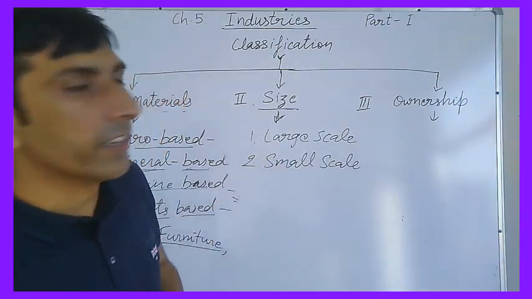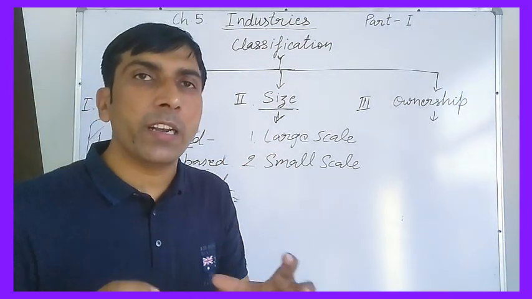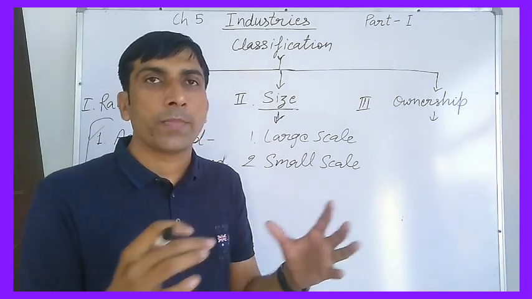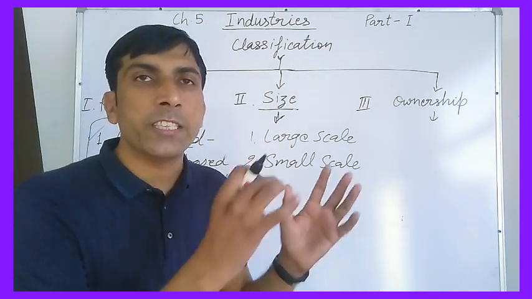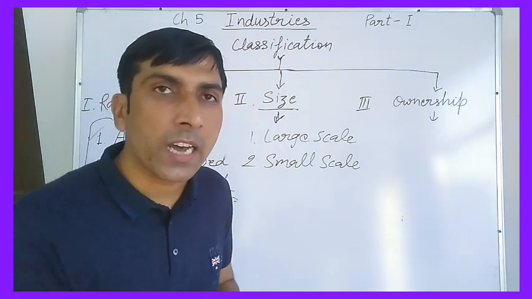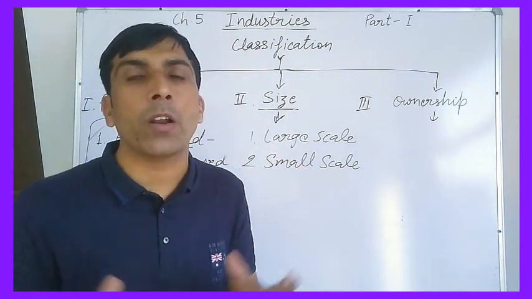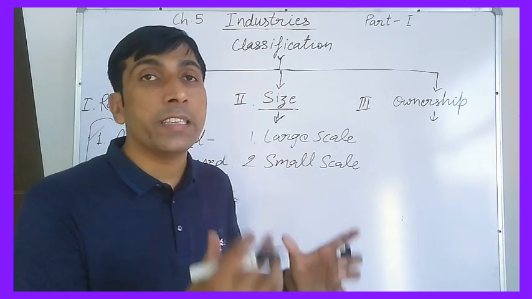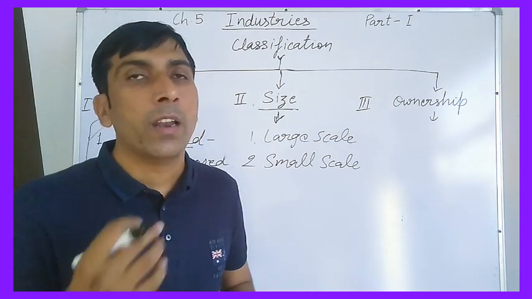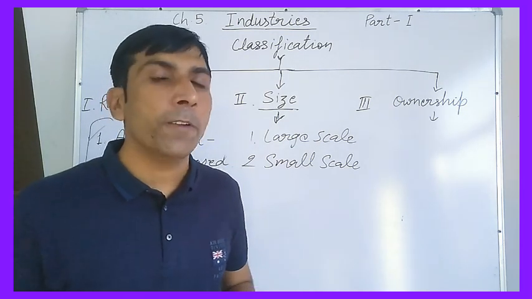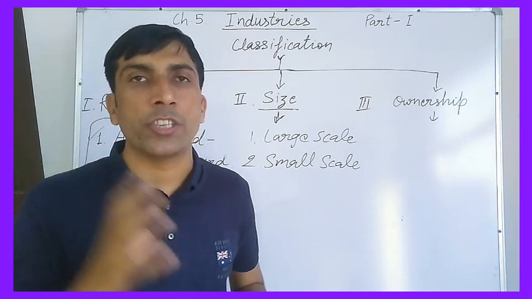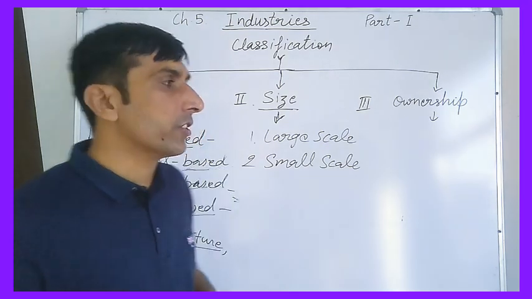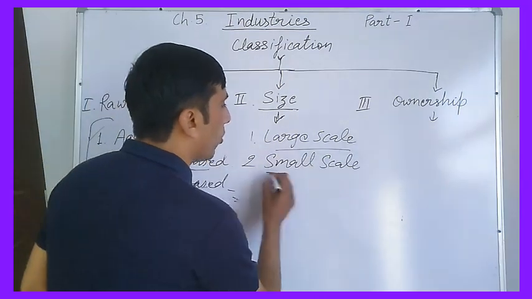In the large scale industries, the capital investment is more, clear, and much money is invested, more machines are installed, and a larger number of laborers work in these kinds of industries, known as large scale industries. For example, iron and steel industry, heavy machinery industries. So these are large scale industries. Next one is small scale industries.